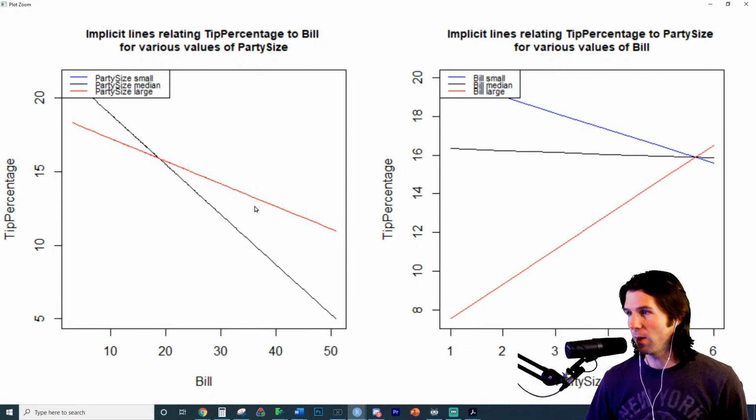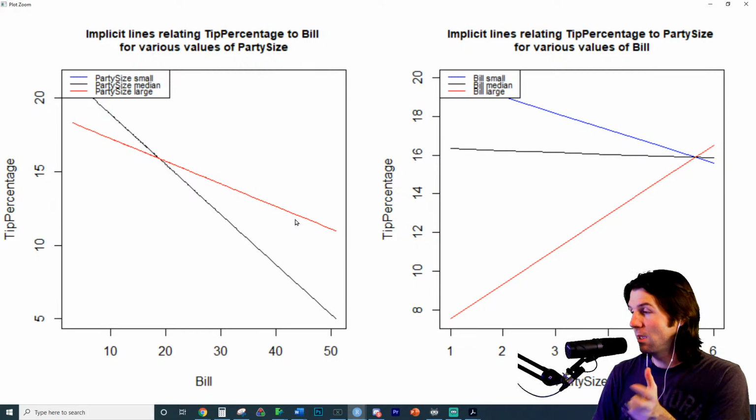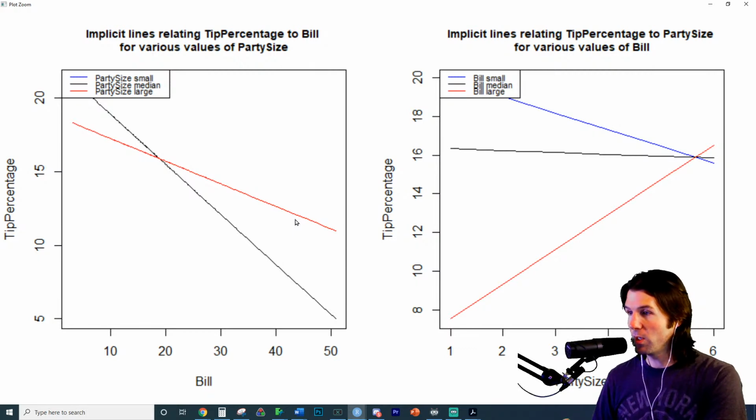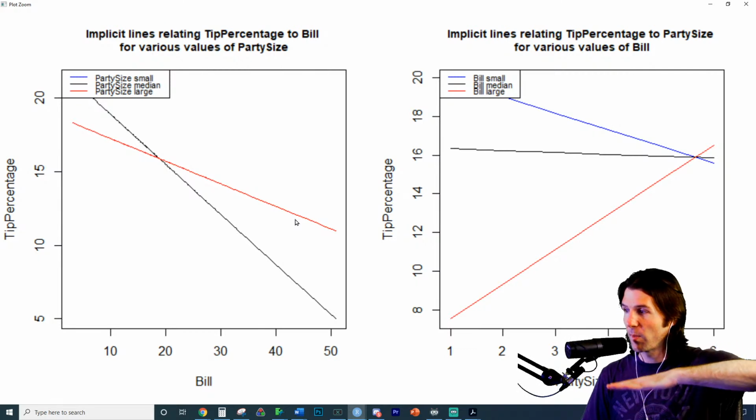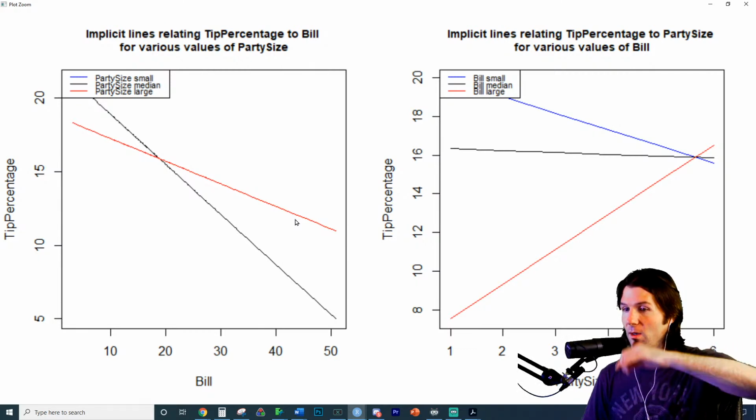It's going towards 0. The blue line's also here, so just you see the increase of party size is making the line weaker and less negative. So there is a weaker relationship between bill and tip percentage for larger party sizes. Does that make sense, Timothy? As you see, the line from black to red goes up more vertically, so it's getting less negative and weaker.